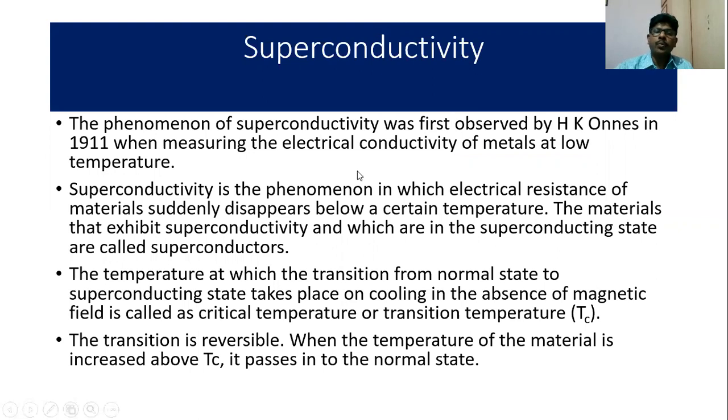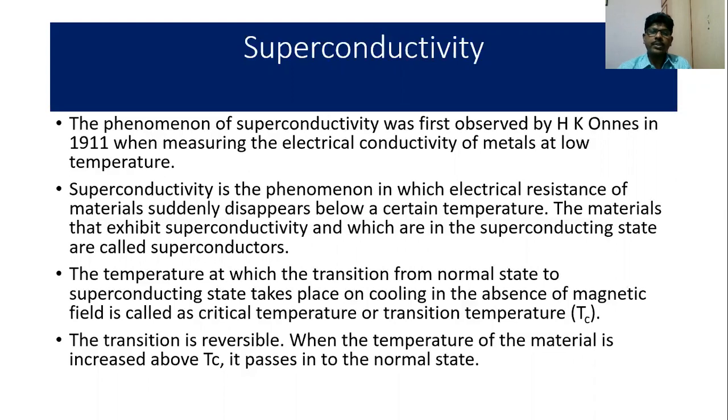The phenomenon of superconductivity was first observed by H.K. Onnes in 1911 when measuring the electrical conductivity of metals at a low temperature. Superconductivity is a phenomenon in which the electrical resistance of materials suddenly disappears below a certain temperature. The materials that exhibit superconductivity, and which are in the superconducting state, are called superconductors.